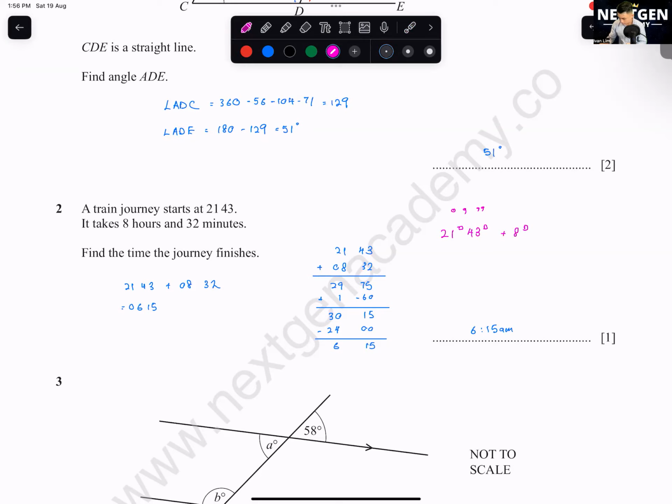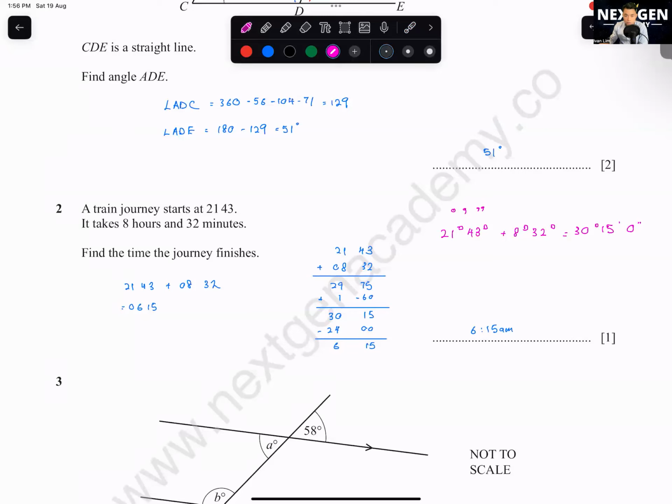Press that button, then 32. You press that button. Do you all see 30, 15? 30 degrees, 15 minutes, and then 0 seconds, right? Can you all see? Use this trick for your exam.